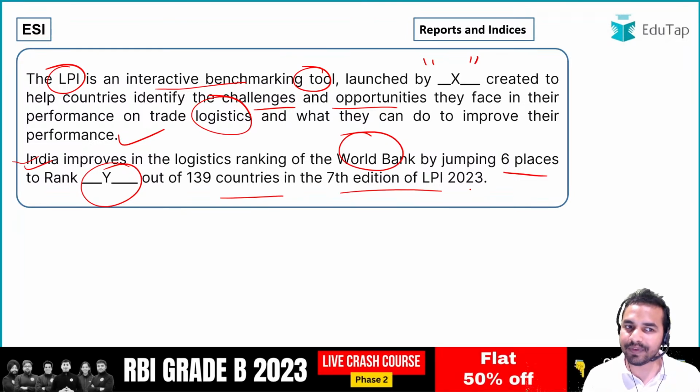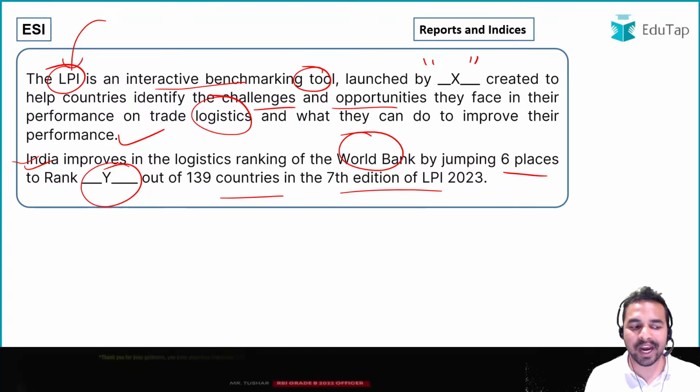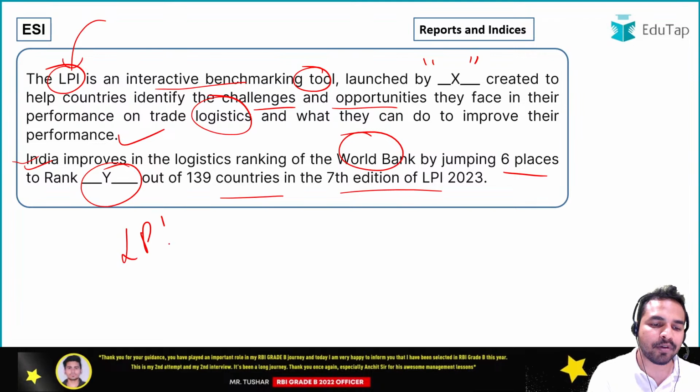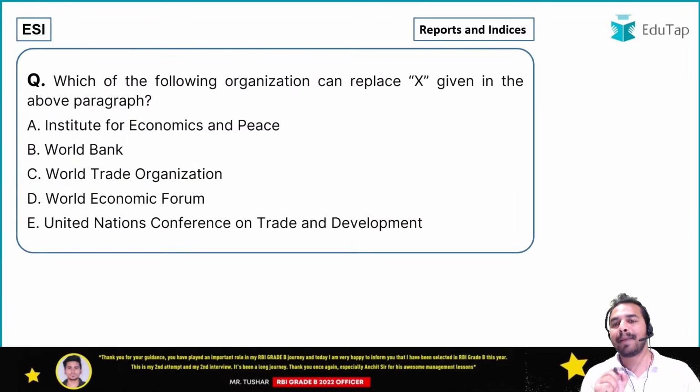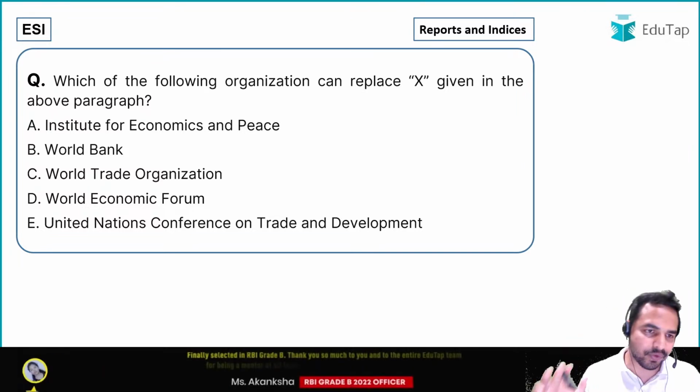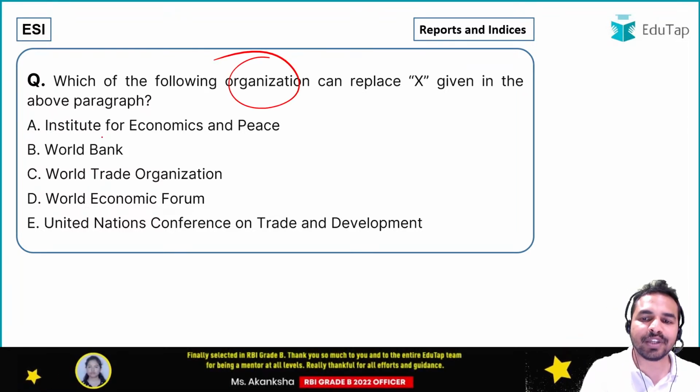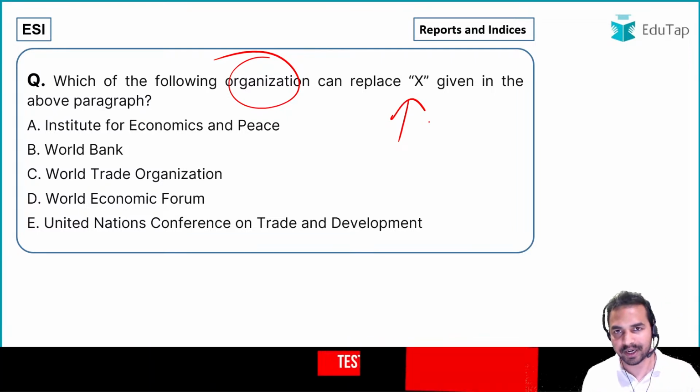So guys, I believe आप सभी इसके नाम से पहचान गए होंगे कि what exactly is the index that we are talking about. Absolutely right, we are talking about the Logistics Performance Index. Okay, logistic performance index की बात हो रही है. बढ़ते हैं पहले क्वेश्चन की तरफ. The first question for all of you is: you have to tell me the organization which can replace X given in the above paragraph.